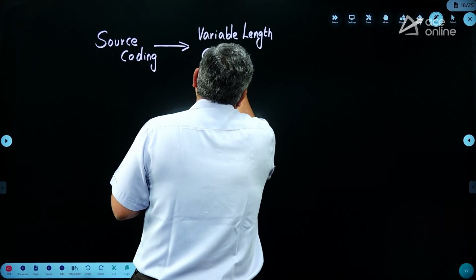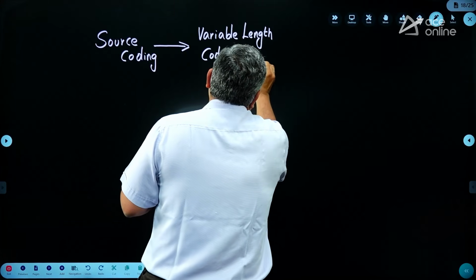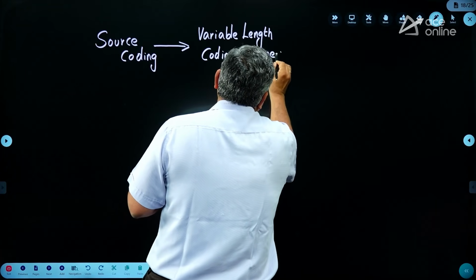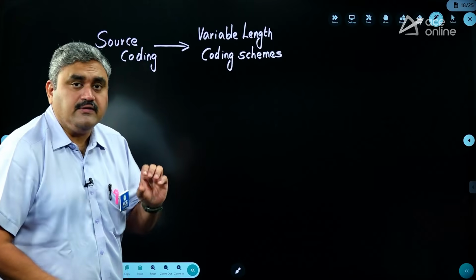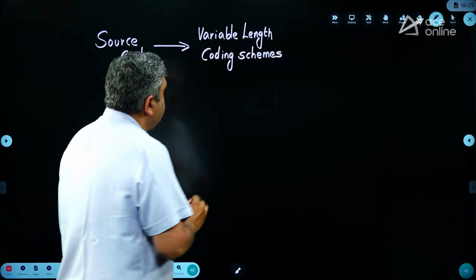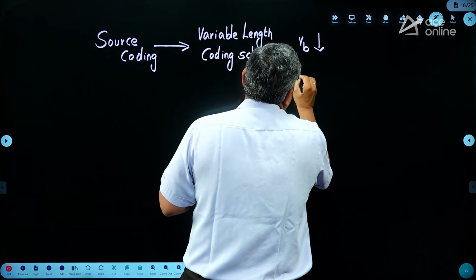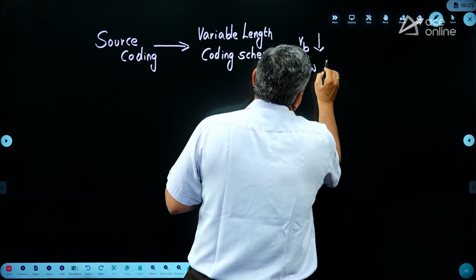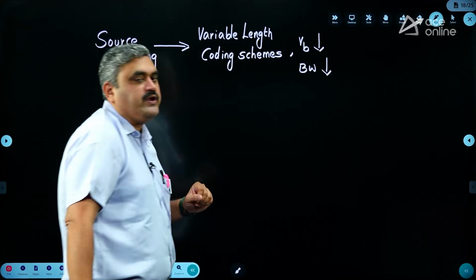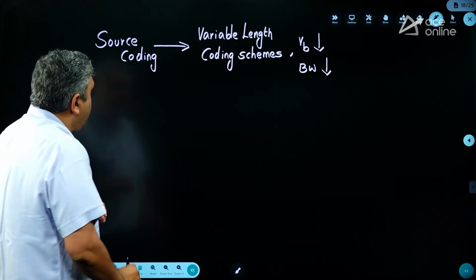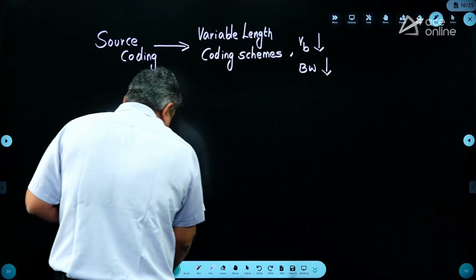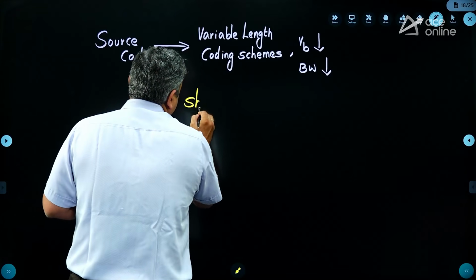When you use variable length coding schemes, the average number of bits that you use per symbol gets reduced. That means effectively your bit rates will get reduced and your bandwidths also will get reduced. So that is the advantage of using these source coding schemes. And we are having two coding schemes. One is the Shannon-Fano coding scheme.